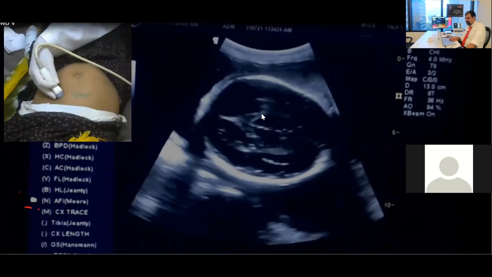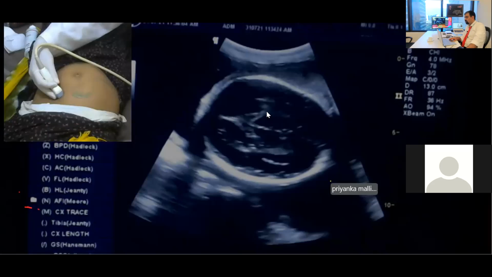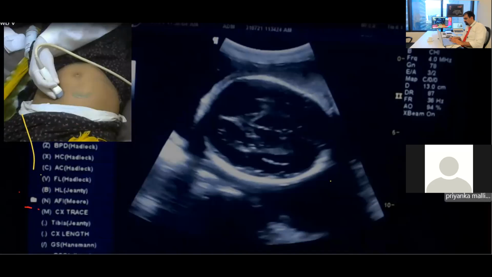Now see, this is the arrow over here, which is pointing posteriorly. So this is the occiput over here. What is this structure over here? Hurry up. Dr. Ujwala, Dr. Priyanka, Dr. Sweta, Dr. Arun, or anyone else who wants to comment in the comment section or raise the hand, we will send the unmute invitation and we will unmute that person. Thalami. So that will be the transthalamic section. Am I right or wrong? Yes, sir.